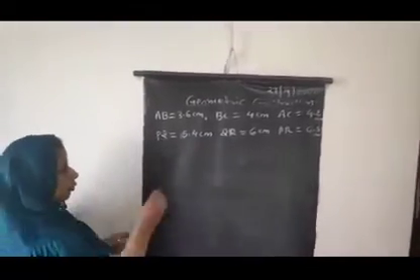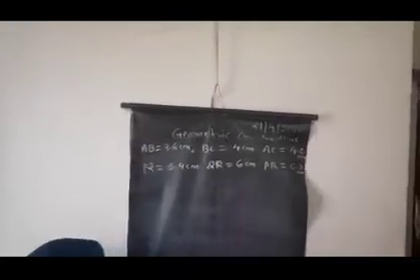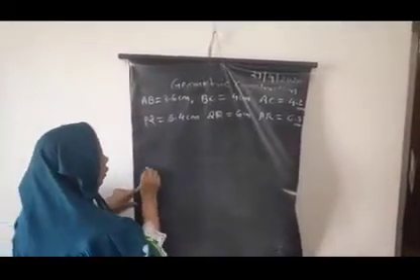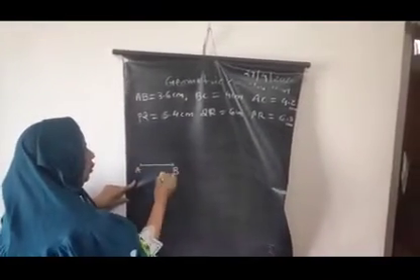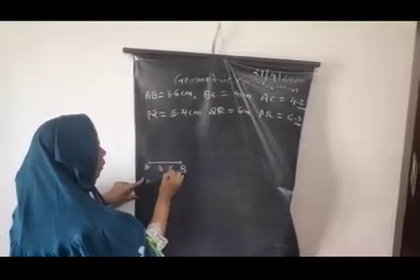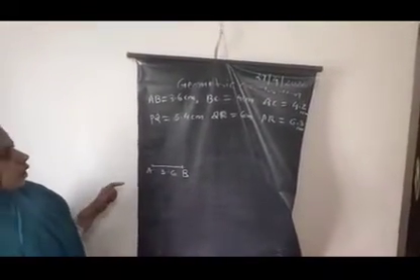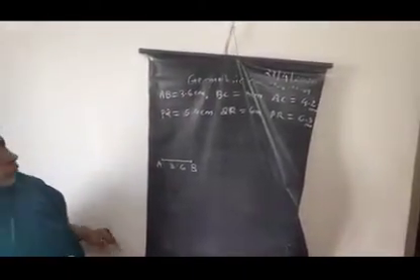Now start the construction. Draw triangle ABC by selecting AB as a base. Draw length AB 3.6 centimeter. Then take 4 centimeter distance in the compass.